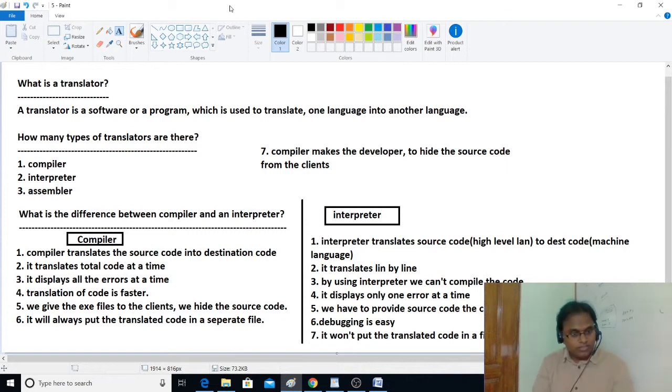So can we use the compiler to run the code? Yes, but we can give the answer like this: at the time of executing code, we can use it. Means not for execution, in my point of view.